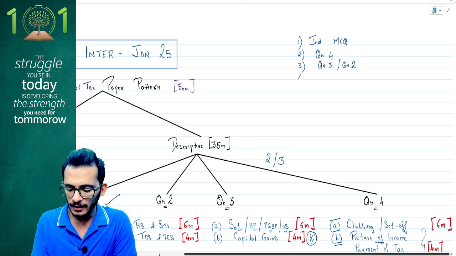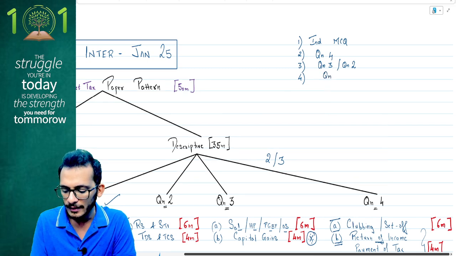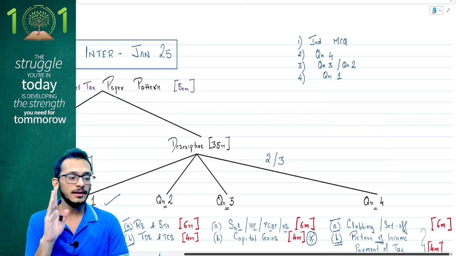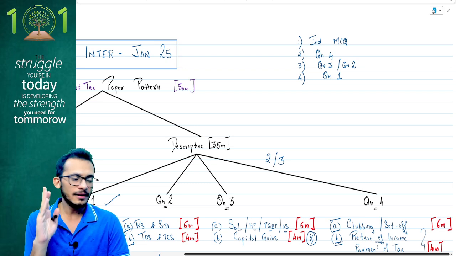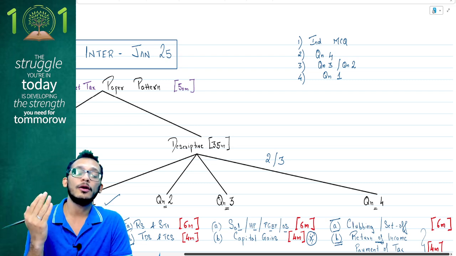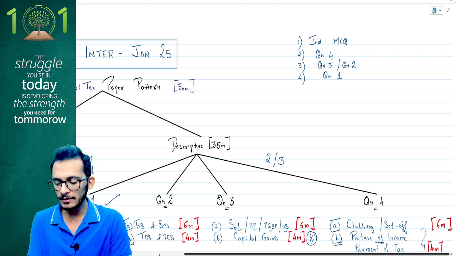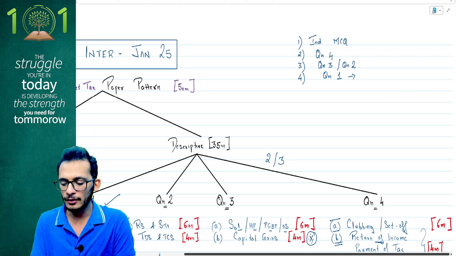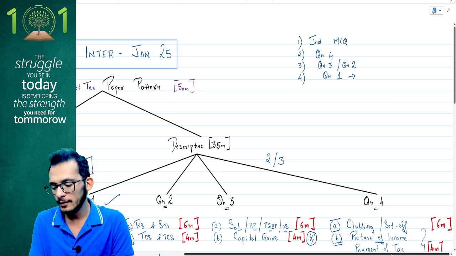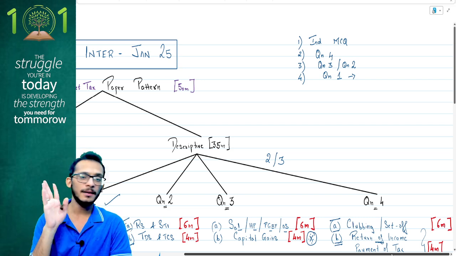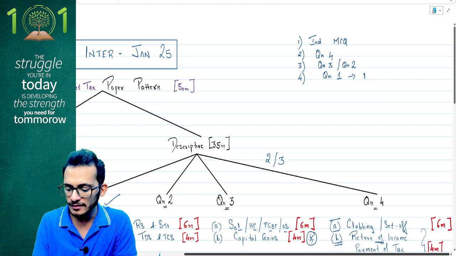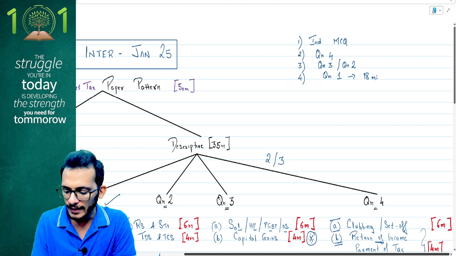Then comes your order number 4, which is starting with your descriptive question, question number 1. Here is where you start attempting question number 1. But let's be careful: you will spend a lot of time completing this question, so you have to be very mindful. Start your stopwatch with you. For a 15-mark question, you have 18 minutes to answer.